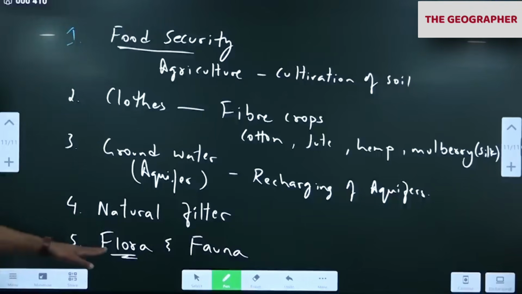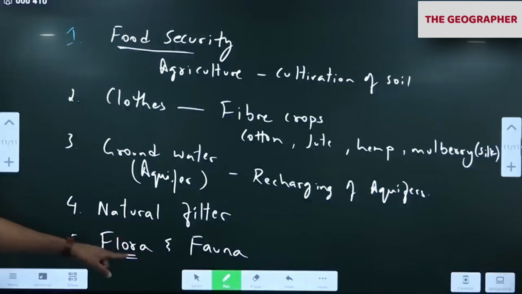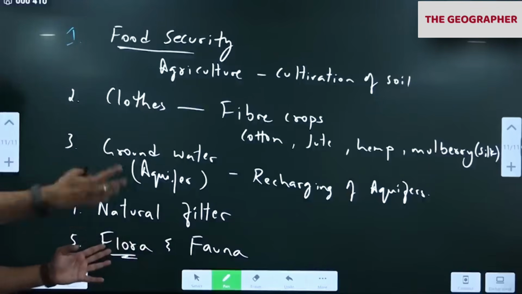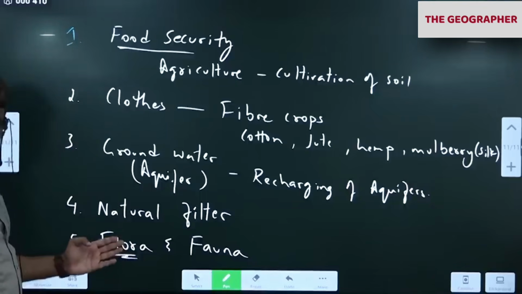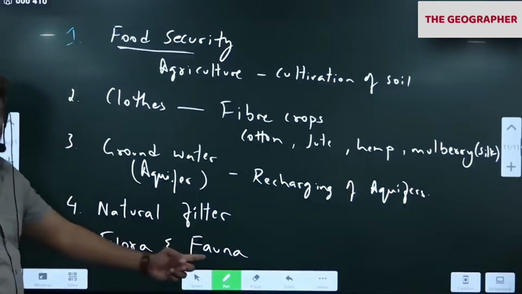Okay, soil supports both flora and fauna. Because all the plants today grow on soil. Some of you might say hydroponics. Hydroponics is the practice of growing plants in water directly. So that is there, but not everywhere, right? Even today, everybody relies on soil for growing crops. Vegetation survives because of the soil. Okay, so we have flora and also animals.